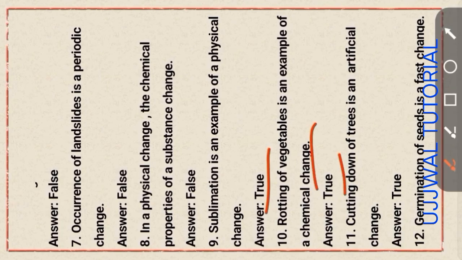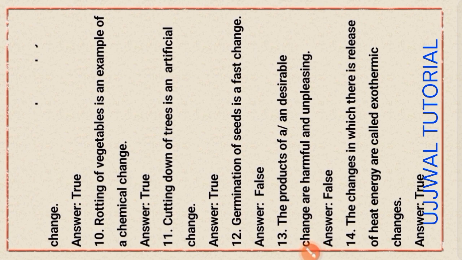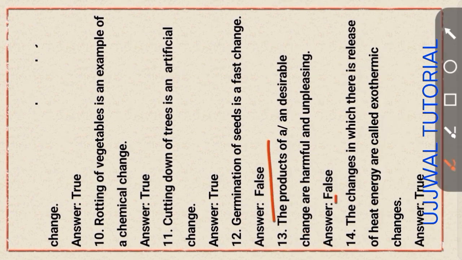Next question. Cutting down of a tree is an artificial change, that is created by human activity. This statement is true. Next question. Germination of seed is a fast change. It is wrong. Next question. The products of an undesirable change are harmful and unpleasing. It is false. It is an undesirable change.